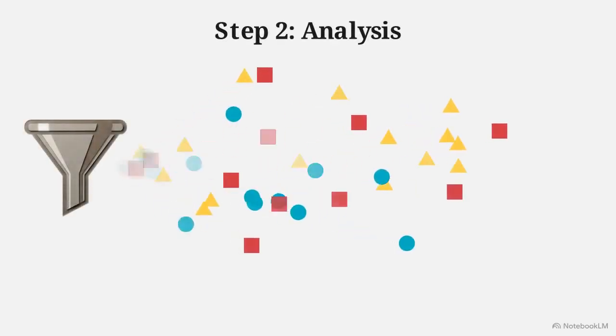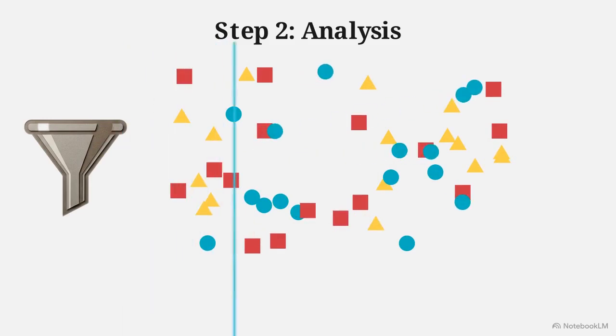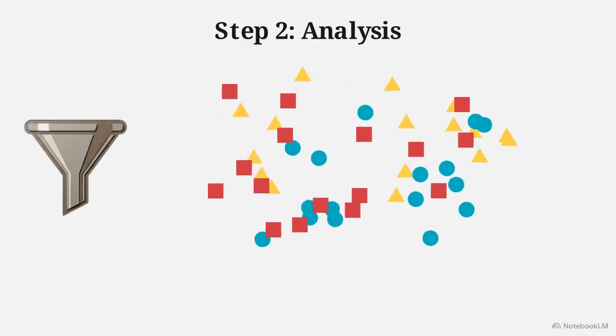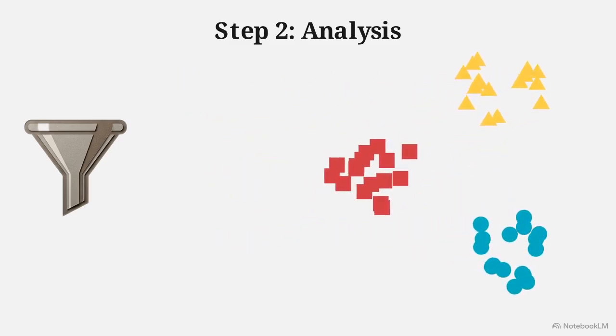Step 2 is analysis. In this animation, you can see the system actively scanning a chaotic stream of raw data. It compares the new input against everything it learned during its initial training, searching for recognizable patterns, similarities, and relationships to group the information together.